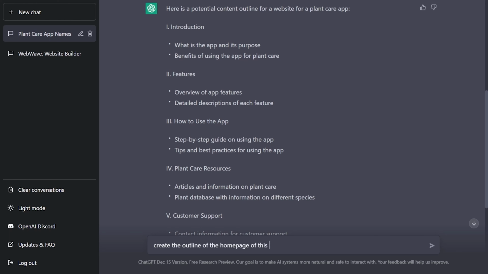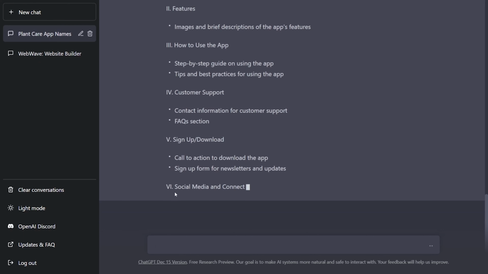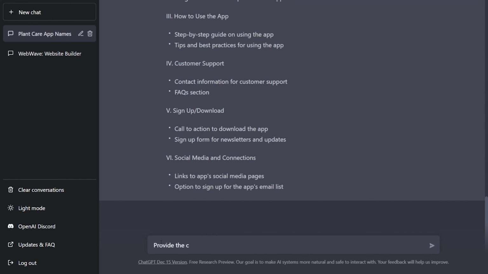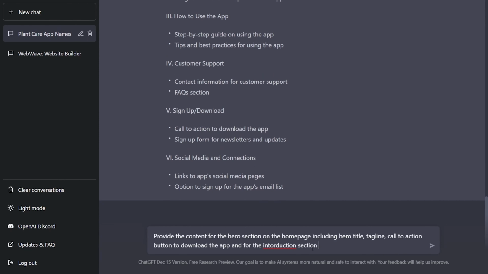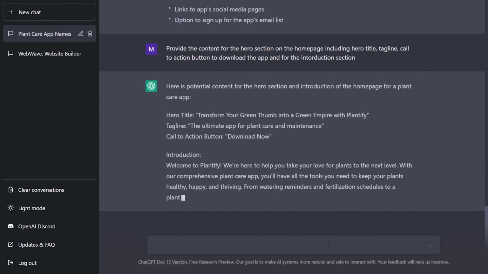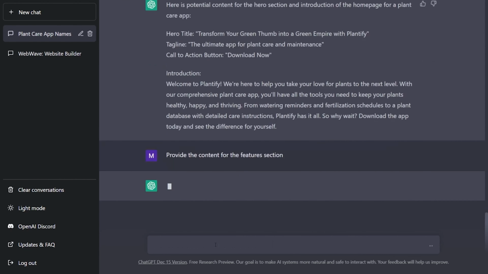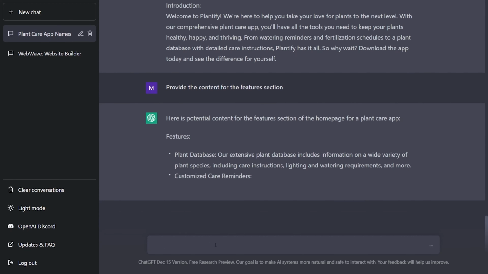First responses were more general and I wanted something more specific, although they were helpful, like it really gave me the outline for his whole website with all subpages and all that stuff, but I wanted it to be more specific. So I've asked specifically about content for a hero section that would include the headline, the tagline, call to action button, and features section that it suggested before that should be under the hero section. So I was very satisfied and pleased with this, and I wanted to test how far ChatGPT can go, and